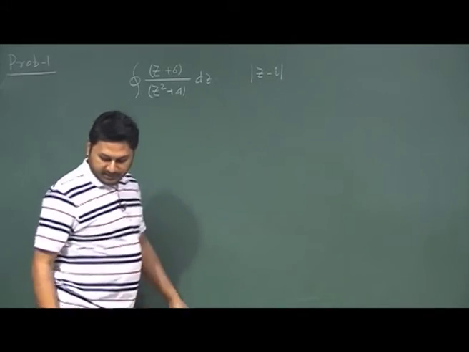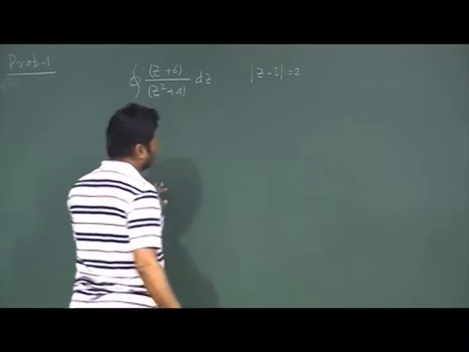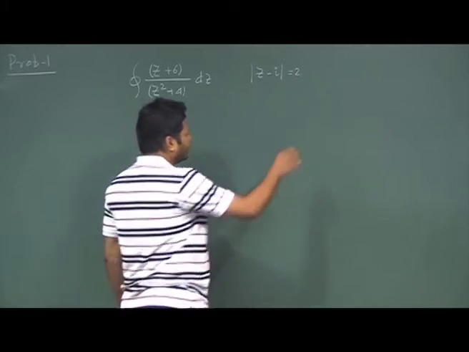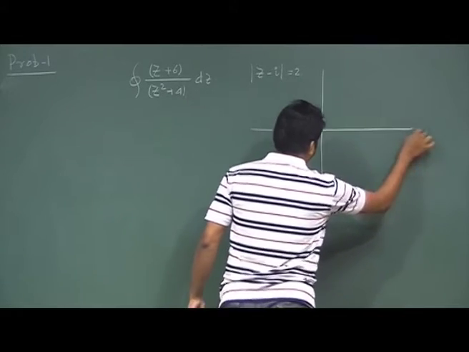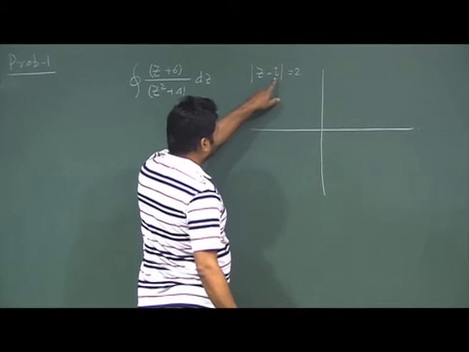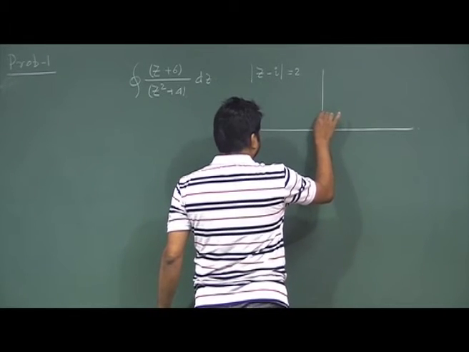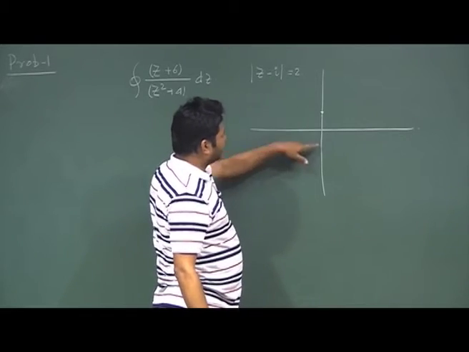The region that is given is |z minus i| equal to 2. Okay. So this is the function, this is the region. First, I need to identify at which region I am evaluating this. z minus i means the origin is at the point i, and I should have a circle with radius 2.